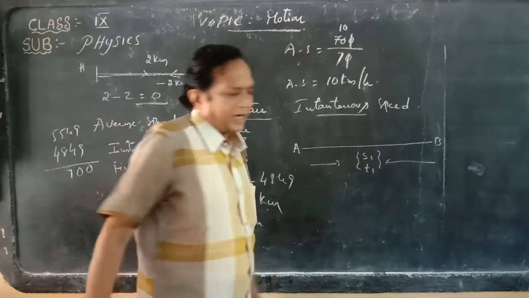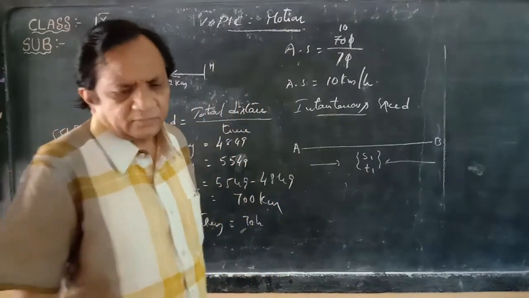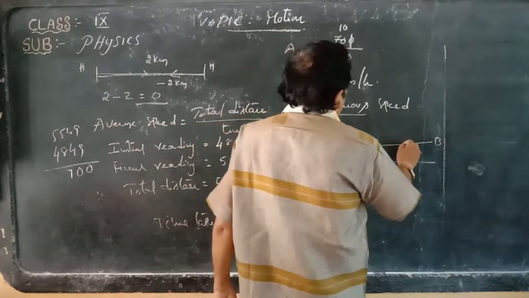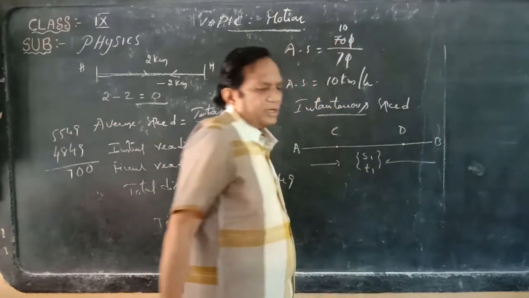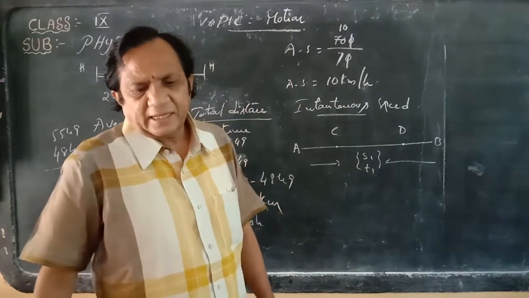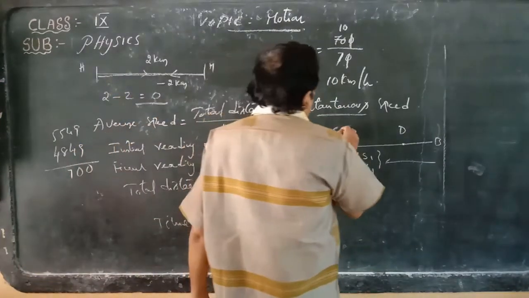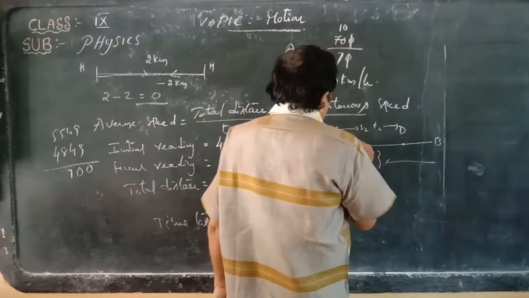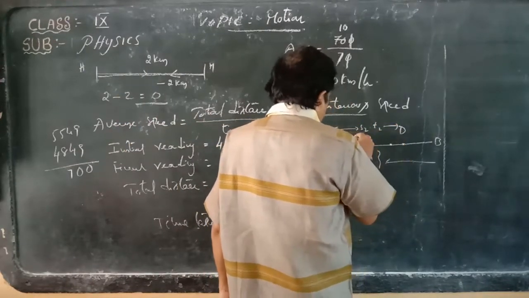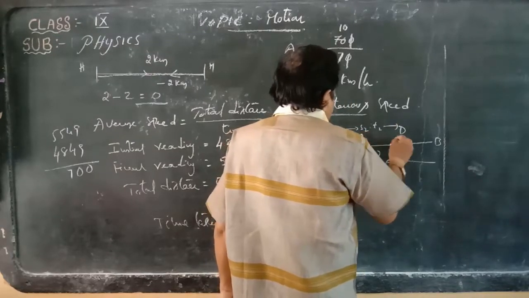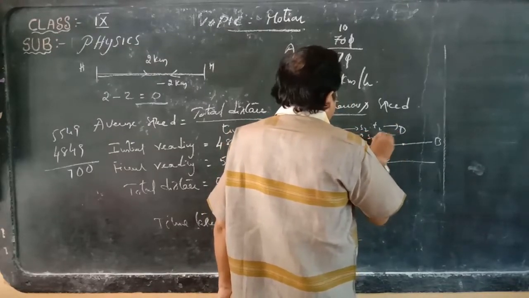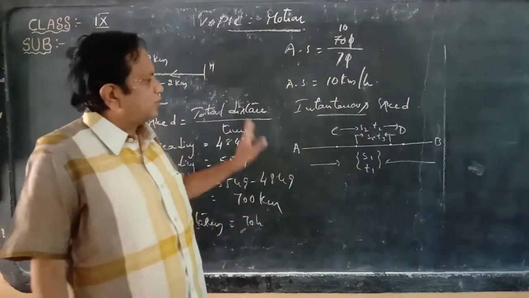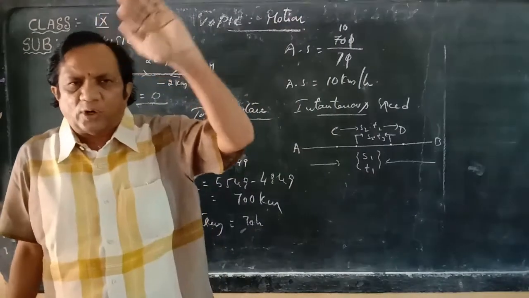But in this, I have to consider another point, C to D. Another point to be considered, he travelled a distance of S2 in T2 time. Now another point to be considered, S3 in T3 time. What happens? The vehicle does not move at constant speed from one point to another point.